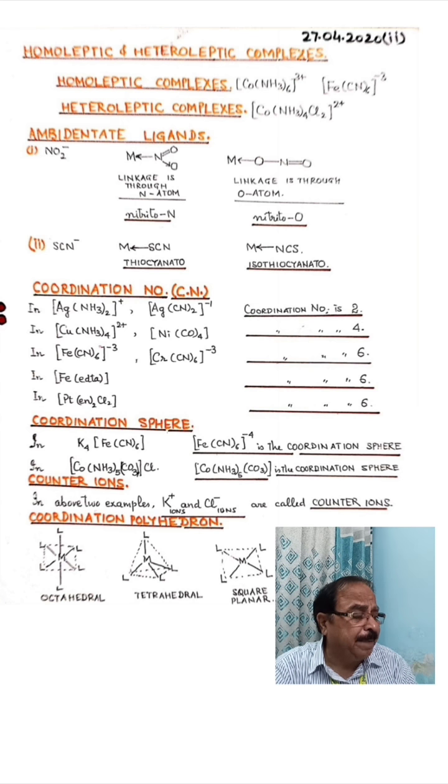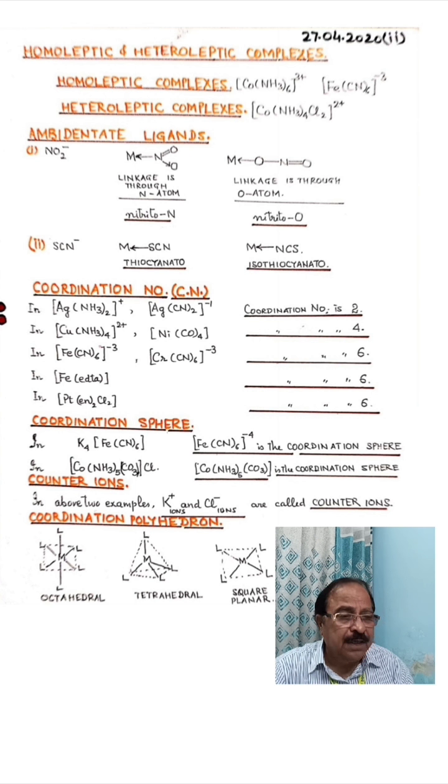In the second example, there are 6 cyanide ligands ligating with the iron cation. So complexes in which only one type of ligand is present are known as homoleptic complexes. So what are homoleptic complexes? Those coordination complexes in which only one type of ligand is present are known as homoleptic complexes.